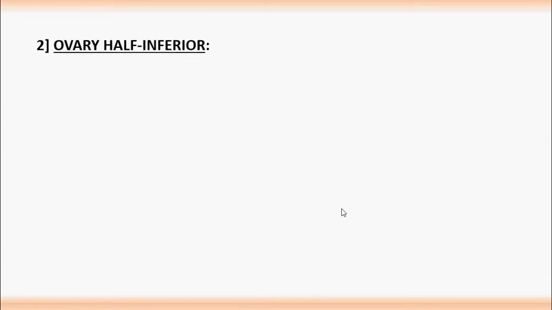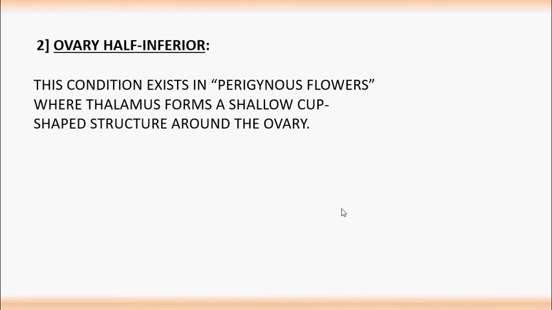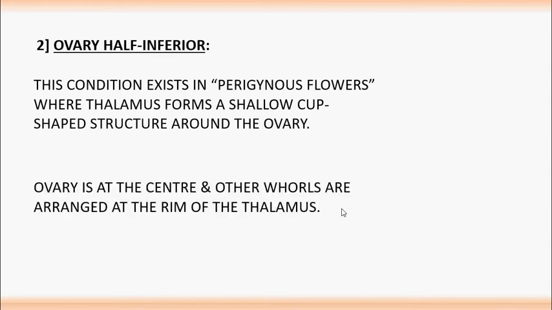Ovary half inferior. This condition exists in perigynous flowers where the thalamus forms a shallow cup-shaped structure around the ovary. The ovary is at the center and other whorls are arranged at the rim of the thalamus. This condition we can find in rose flowers.